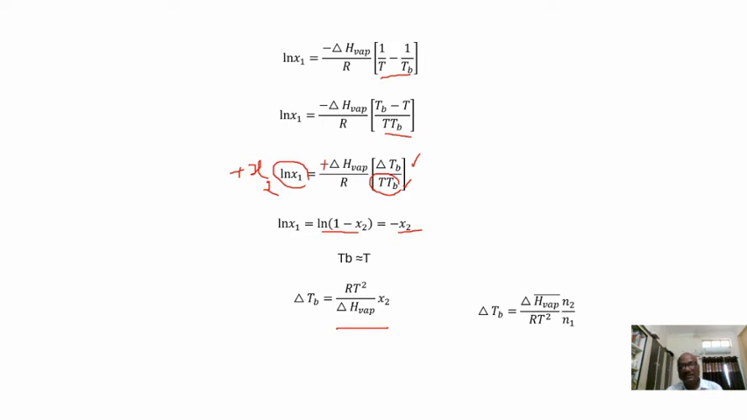Okay, x2 means, again, in case of a dilute solution, n2 by n1. Here you can write it as n2 by n1. So this is the final equation we got. This equation gives a relationship between elevation of boiling point and mole fraction of solute, is it?